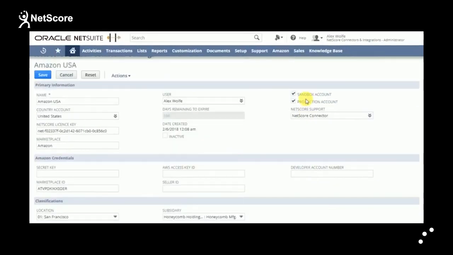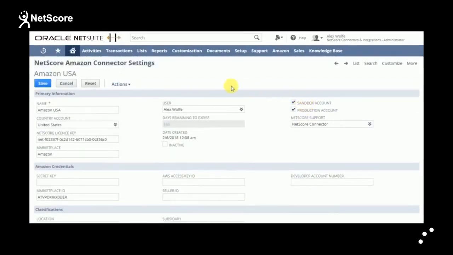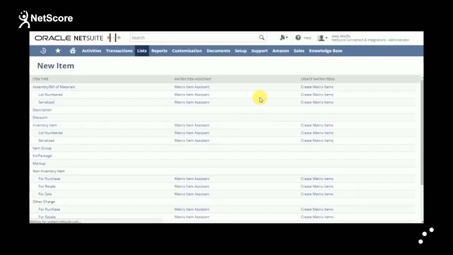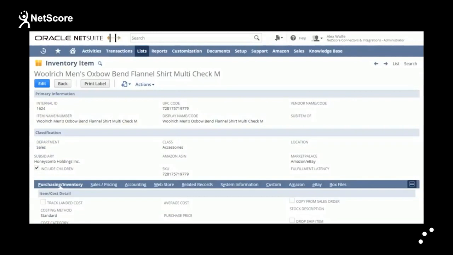Now let's look at how to export the new item from NetSuite to Amazon. The user needs to fill the required fields to create the product listing on Amazon.